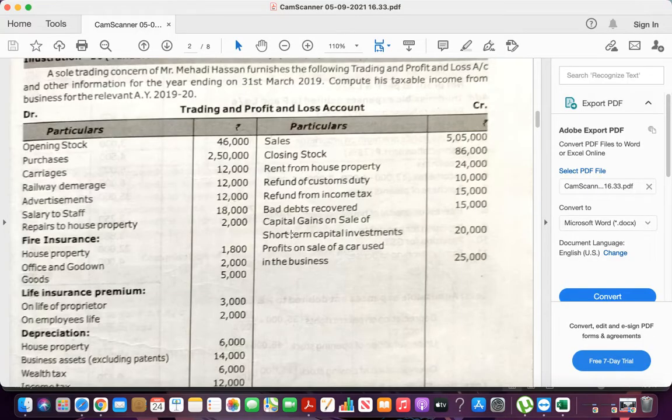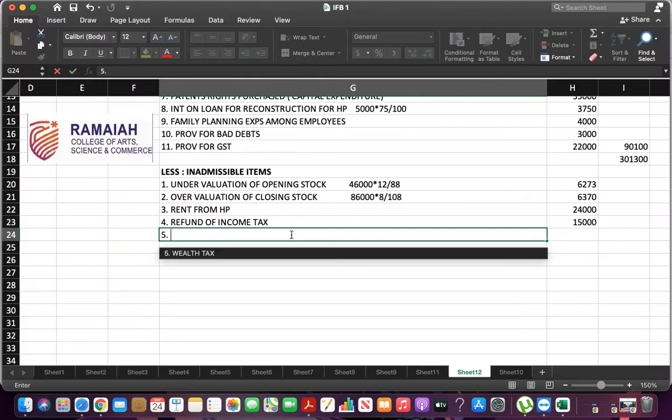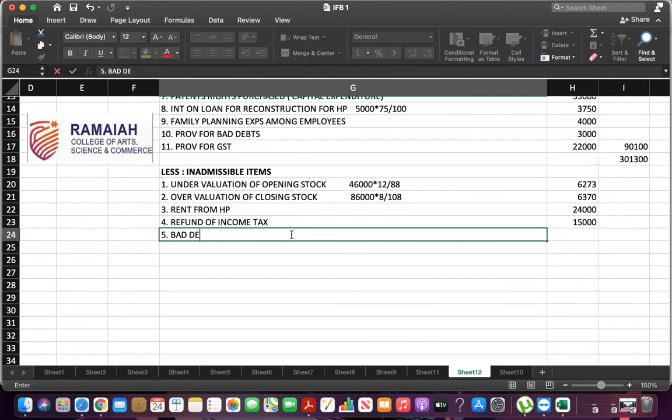Next, bad debts recovered. Okay, you should tell me this. Tell me how will you treat?